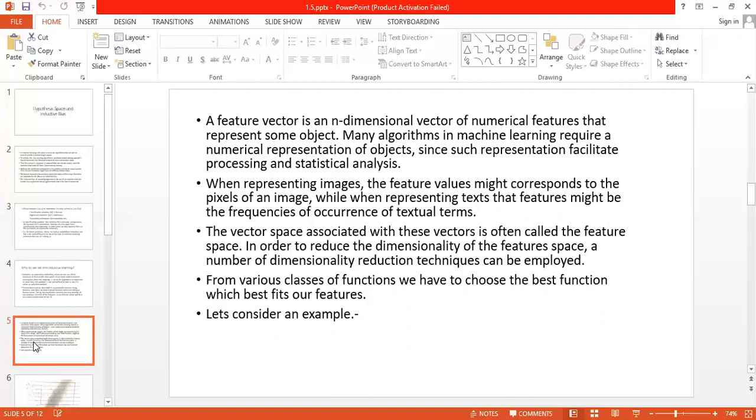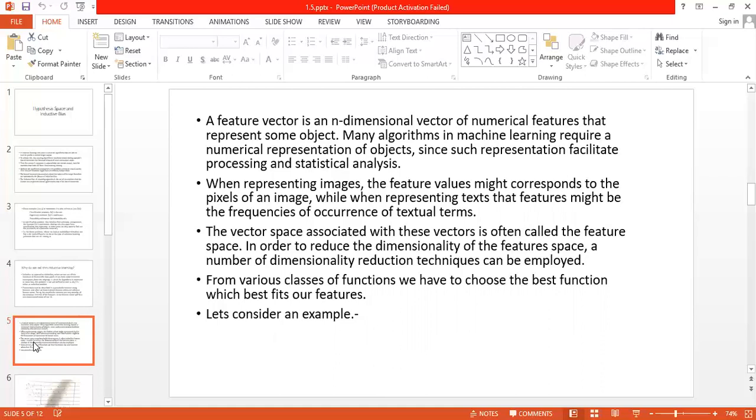Now the thing is, one instance may contain n-dimensional features. These features are placed in a feature space. But the thing is, where there are minimum features, there is maximum accuracy. Now, if there are too many features, then it is possible that the number of dimensions should be reduced so that we can get more accuracy.